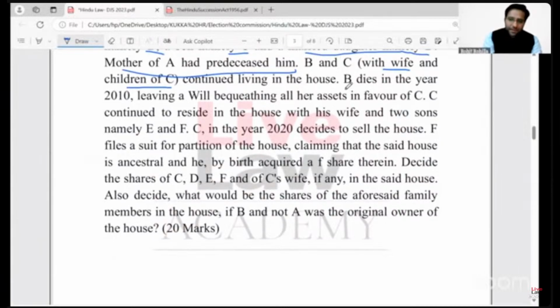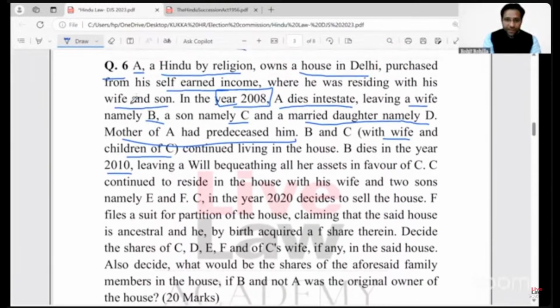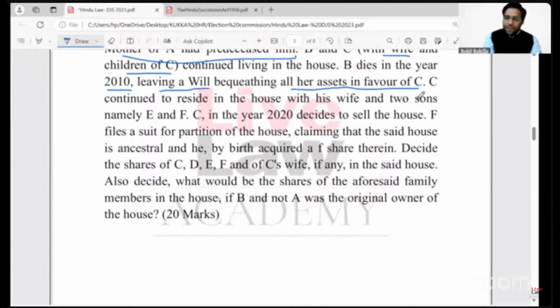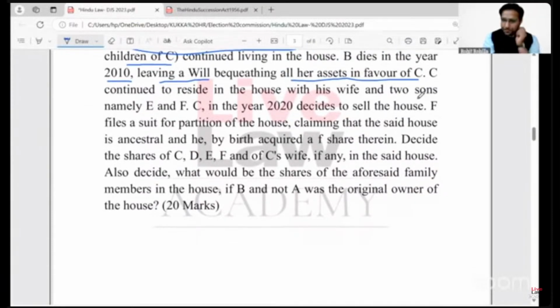Now B dies, that is wife of A. B dies in the year 2010, after 2 years of A's death. She also dies, but this time we have a will. So wife has made a will, and under that will, she has mentioned that all her assets must go to C. C is the son. तो सारे assets उनके will के हिसाब से किसको चले जाने चाहिए? C को चले जाने चाहिए.